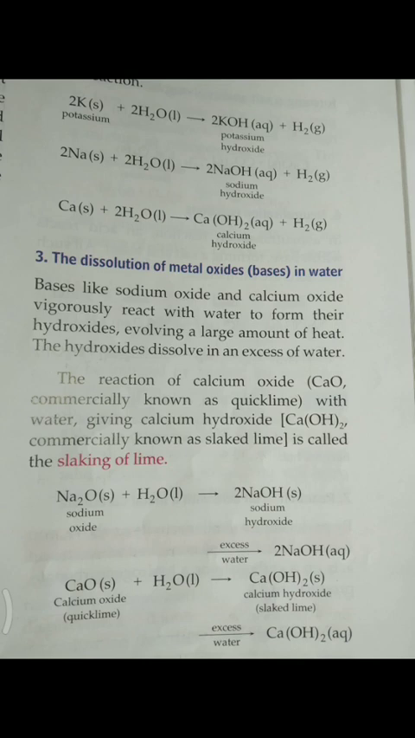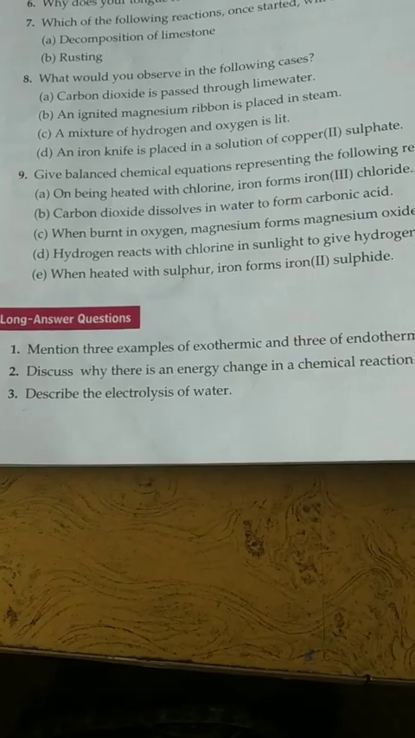Then 2 reactions. Sodium oxide reacts with water, forms sodium hydroxide, and in excess water, sodium hydroxide in aqueous form it will form. Then calcium oxide, which is also known as quicklime, reacts with water to form calcium hydroxide, slaked lime, and in excess water, calcium hydroxide in aqueous form.